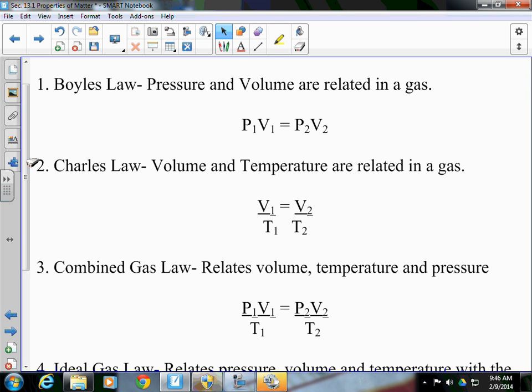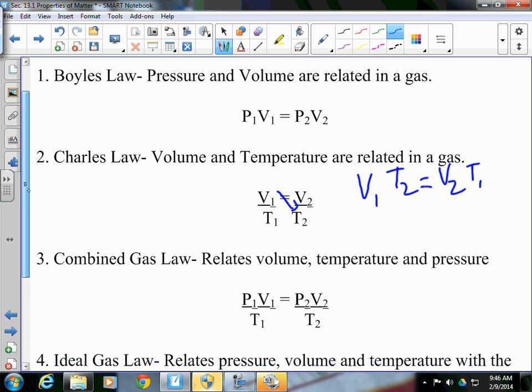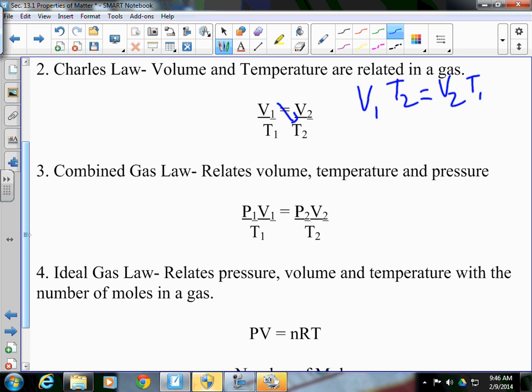Charles' law, volume and temperature. V1 over T1 is equal to V2 over T2. Now, my personal preference is to cross multiply before I solve, so this equation could be written as V1 T2 equals V2 T1 if you wanted to start like that. V is volume, T is temperature. Our combined gas law relates all 3 of them. P1 V1 over T1 is equal to P2 V2 over T2.